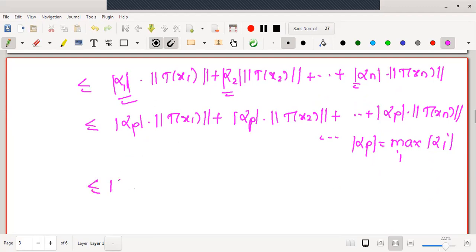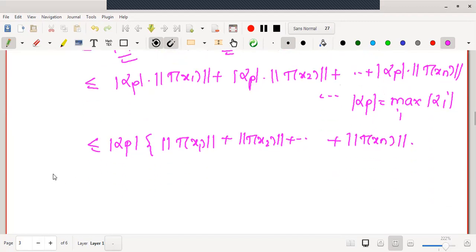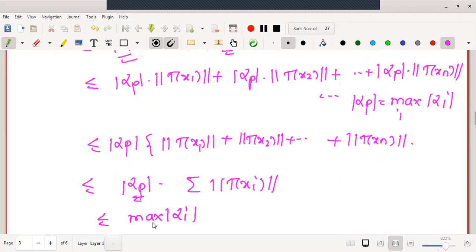Now take mod alpha p common and look at the terms in the bracket. What we have in the bracket? Norm T of x1 plus norm T of x2 and so on till norm T of xn. Therefore, what we have obtained is mod alpha p into summation norm T of xi. And this is nothing but maximum mod alpha i over i into this summation norm T of xi.